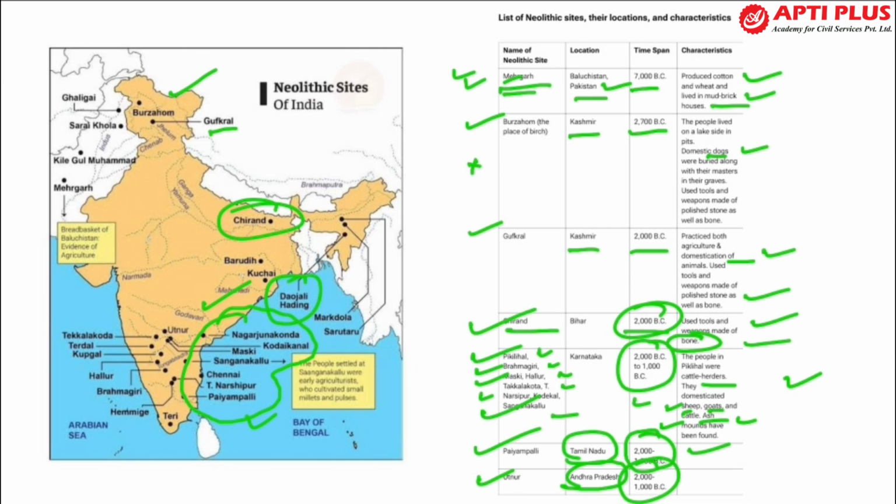So these are the important sites, and one of the important sites that has been missed here is the Daojali Hading. So Daojali Hading is the site in the north eastern region, ठीक है. तो ये साइट है असम में. सो दाउजली हडिंग इज एन इम्पॉर्टेंट साइट एंड दिस इज ऑल्सो अ न्यूलिथिक साइट. सो एग्जाम में अगर पूछा गया आपको कि which is the Neolithic site in northeast India, then you should know that the Daojali Hading is the Neolithic site in Northeast India. So these are the important Neolithic sites that you need to know.